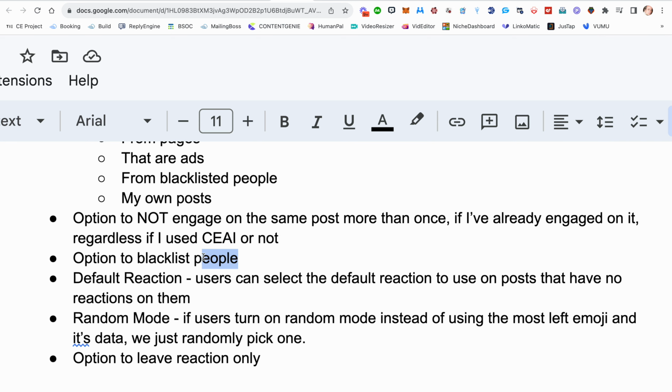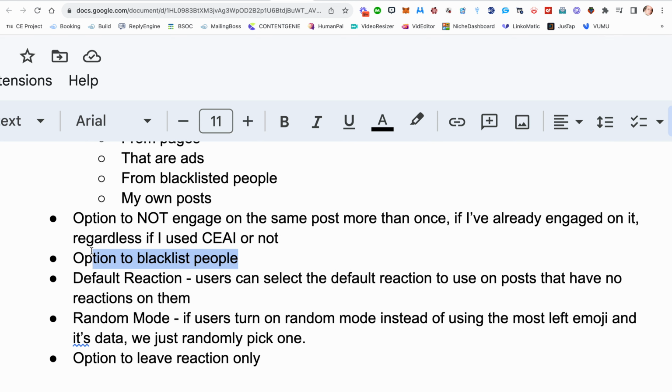Option to blacklist people. What this will be is you can come up with a list of people that are friends of yours that you don't ever want to comment on using this software. Maybe you comment all the time anyway, and you don't want the AI to ever comment on those. We can set a default reaction. So if there aren't any reactions yet to base this on, what's it going to be? Probably you'll choose like, but we can do that.